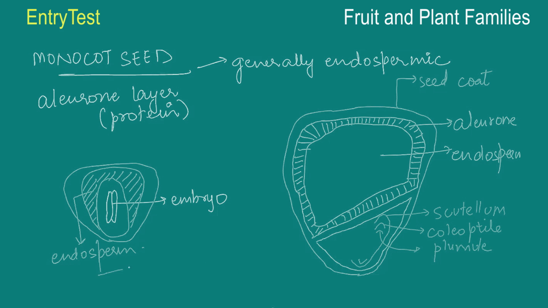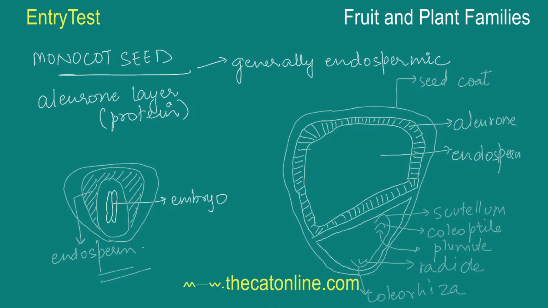It's not very clear in this diagram, but over here it's clear. This one is the radicle. And the last one, the bottom part, and remember they are joined, this is the coleorhiza. Alright, so that is the structure of a monocot seed.